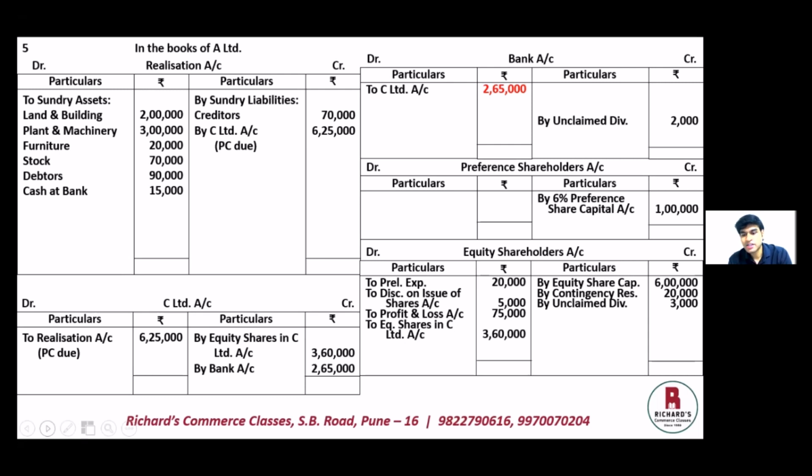Here it is said A Limited paid its preference share capital back with arrears of preference dividend for the last 2 years. So not only 1 lakh worth of preference share capital is being paid, but along with that, 2 years worth of dividend also is being paid to the preference shareholders. So 2 years worth of dividend on 1 lakh at the rate of 6% will be 12,000 rupees. So going to the debit side of preference shareholders account, to bank account, the amount will be 1 lakh, that is the share capital, plus 12,000, that is the arrears of dividend for 2 years, calculated at the rate of 6%. Total payment made to the preference shareholders will be 1,12,000.